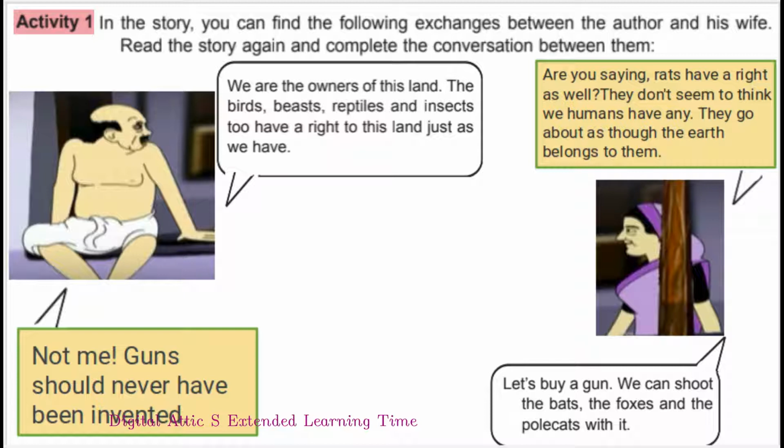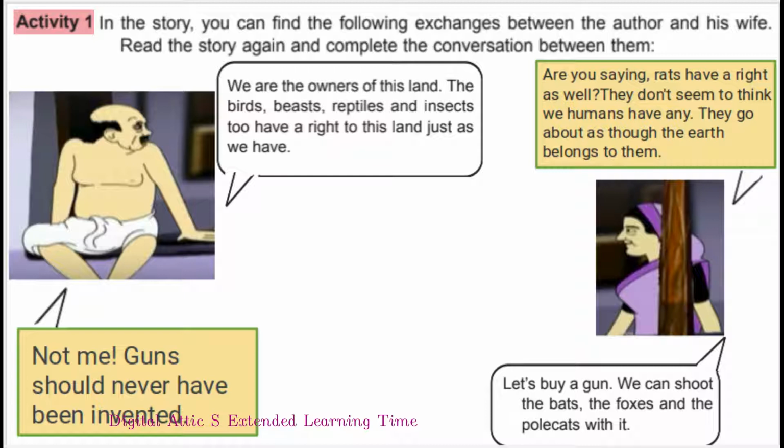Author: We are the owners of this land. The birds, beasts, reptiles, and insects too have a right to this land just as we have. Wife: Are you saying rats have a right as well?